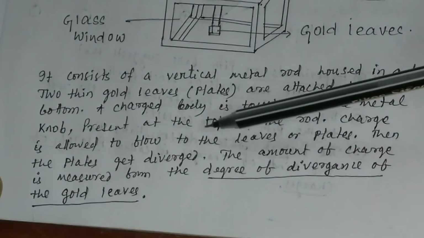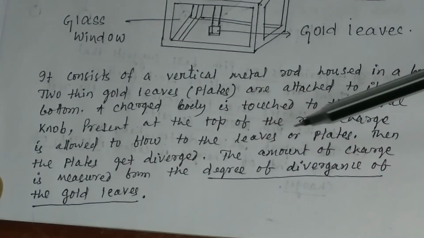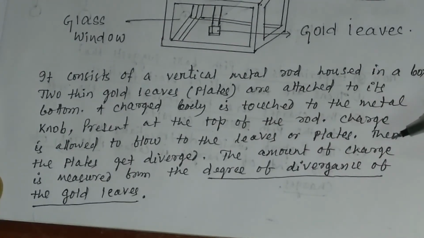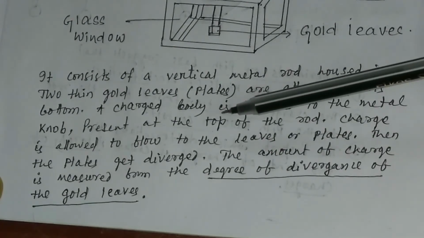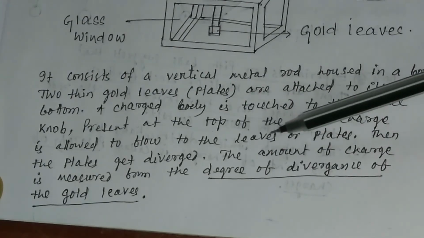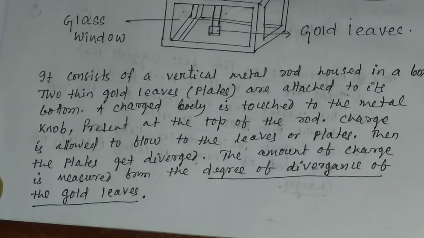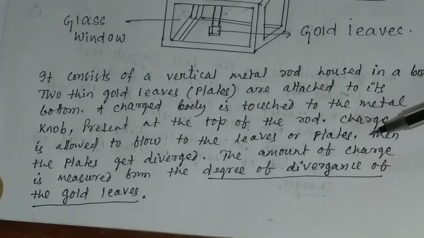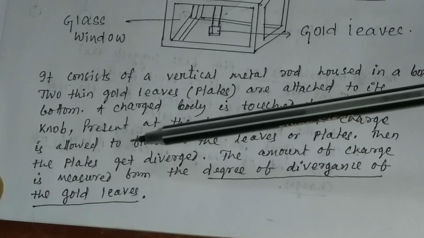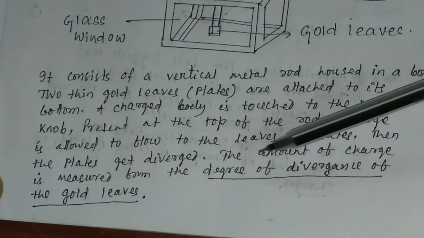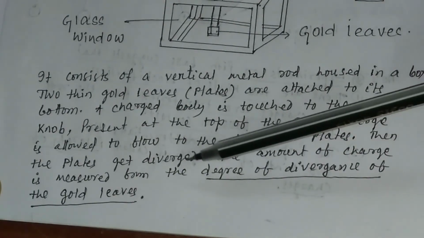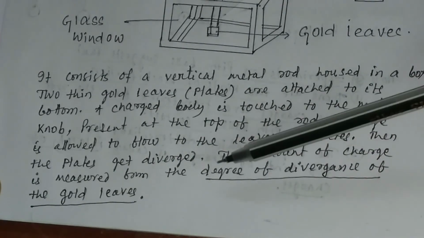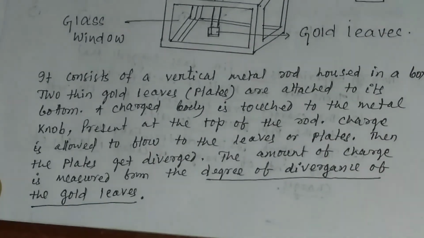Charge flows through the metal rod to the leaves, and the gold leaves get diverged. The amount of charge is measured from the degree of divergence of the gold leaves.